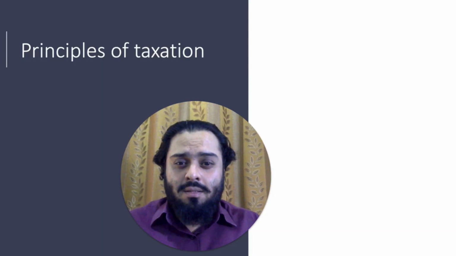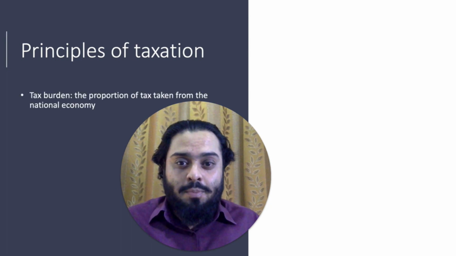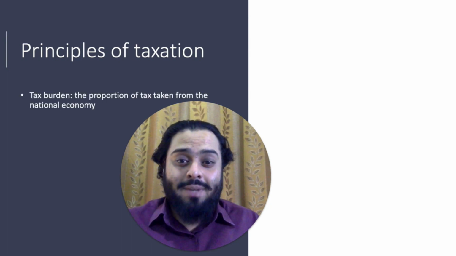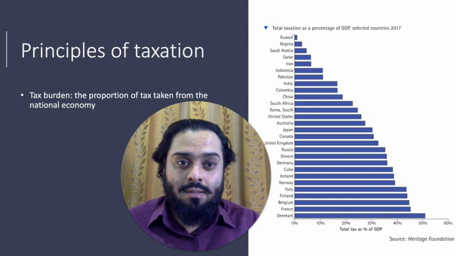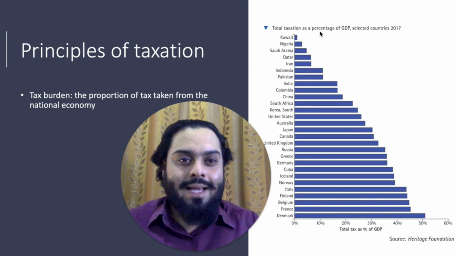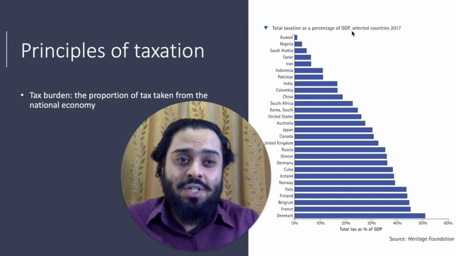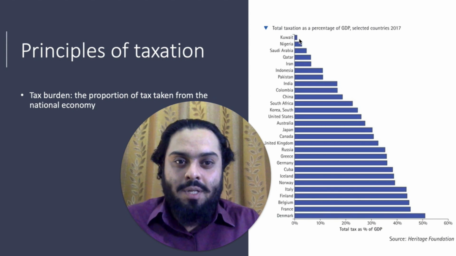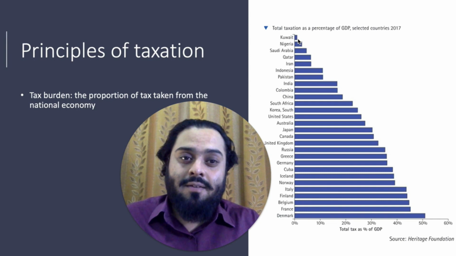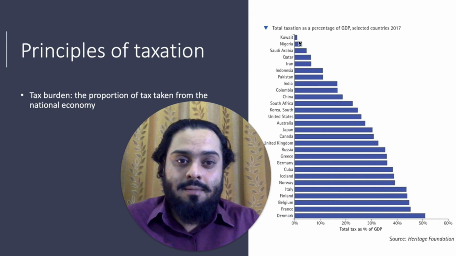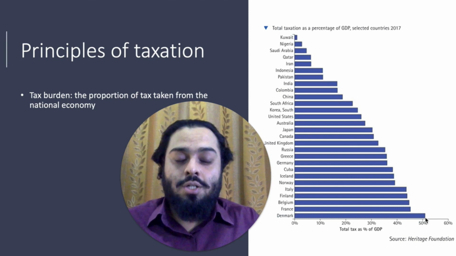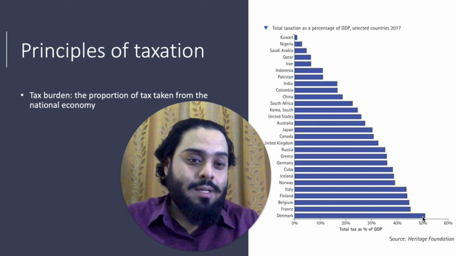What are the bases on which government taxes people? The proportion of tax that is taken from the national economy is referred to as tax burden. This bar chart is showing total taxation as a percentage of GDP from different countries in 2017. So countries like Kuwait have a low proportion of their GDP that is taken for taxation, and in countries like Denmark, the level of taxation is more than half of the country's GDP.